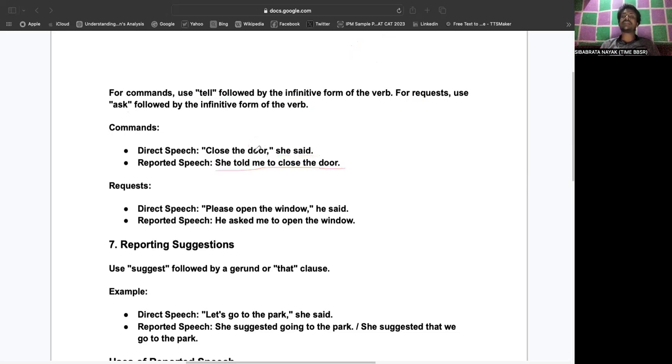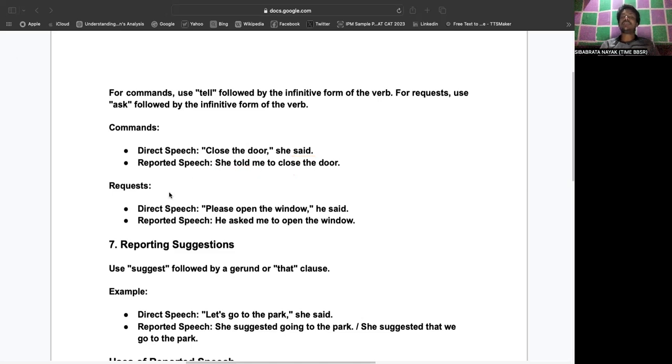Please understand that it means she said close the door. She said to somebody, but the somebody is not given. So in that case, what are we supposed to do? We are supposed to put "me" as the object, right? Or "me" as the person after "told." She told whom? She told me. She told what? To close the door, right? So in that case, you can see it is in the past tense. Therefore, "said" changed to "told" if it is a command.